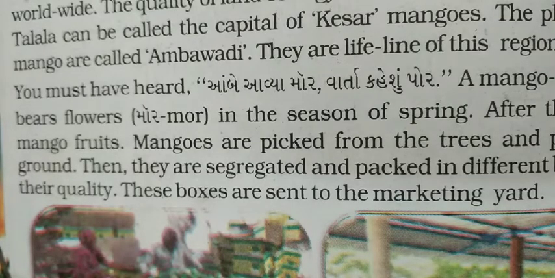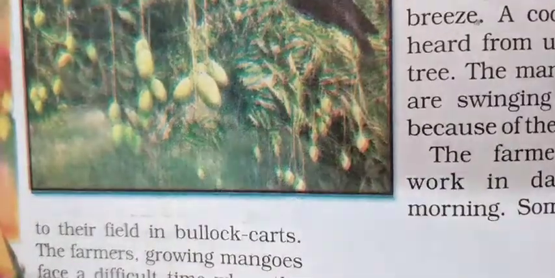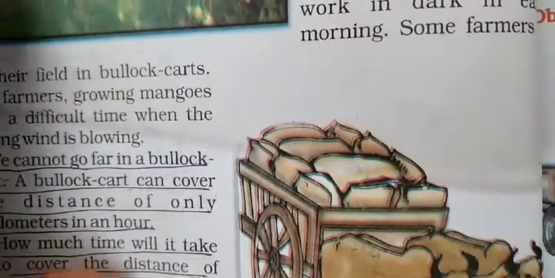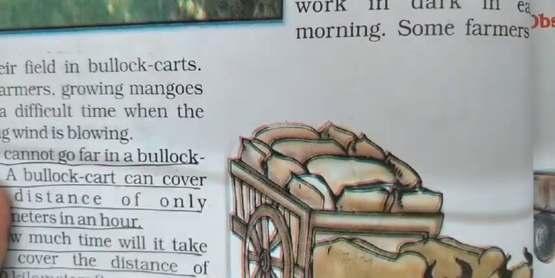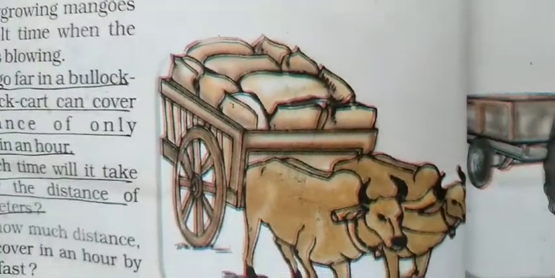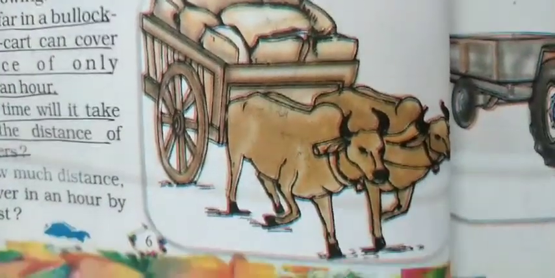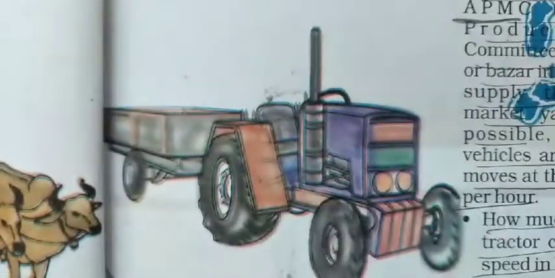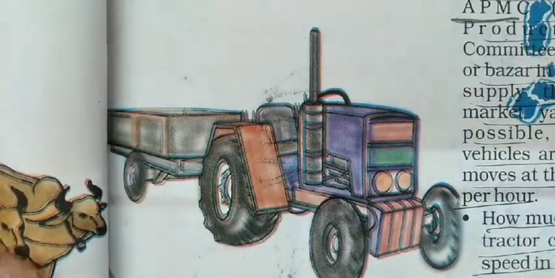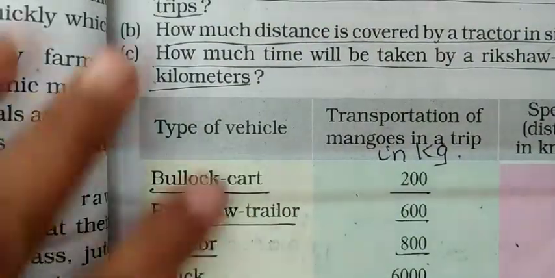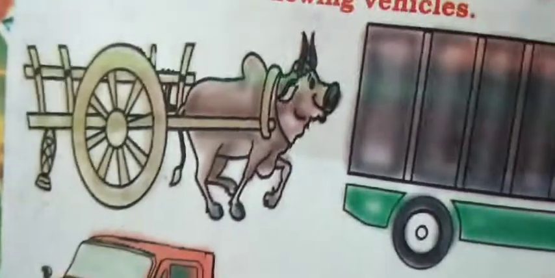When mango is transported, boxes of mangoes are ready and are transported to the marketing yard, then several different vehicles are used for transportation. Here you can see the old way of transporting, that is bullock cart. Then here you can see the tractor. These are the vehicles used for transporting mango produced.